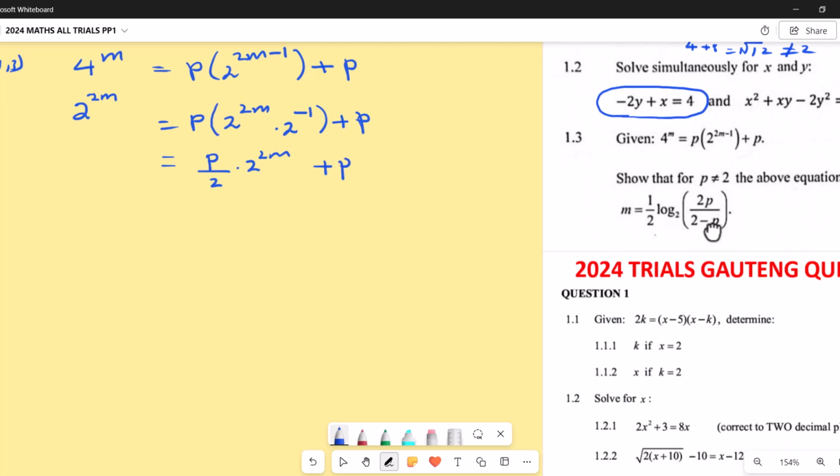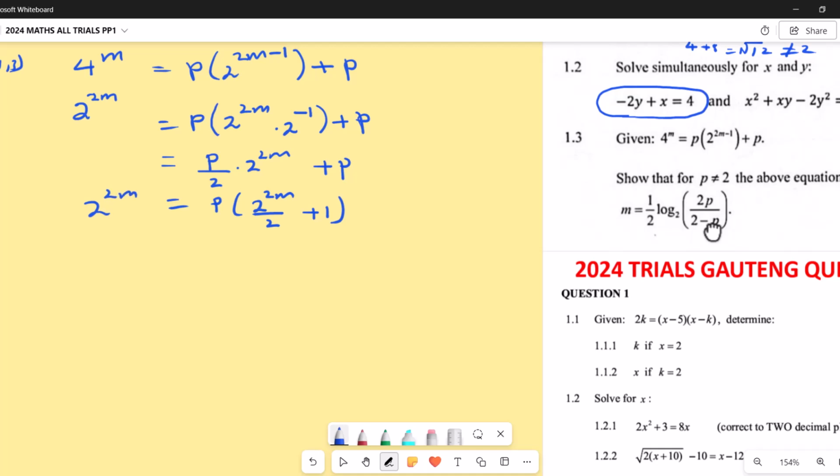Now if you check what's happening here again, we can see that p is a common factor, so we can say that we have p open brackets, then we have 2 to the power 2m divided by 2, then plus 1 equals to 2 to the power 2m here.